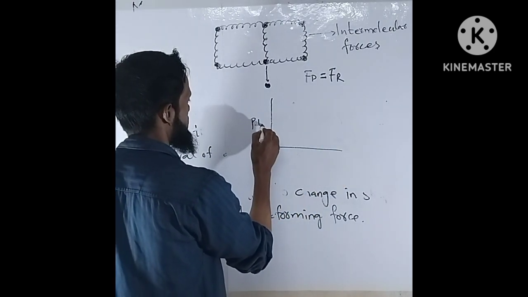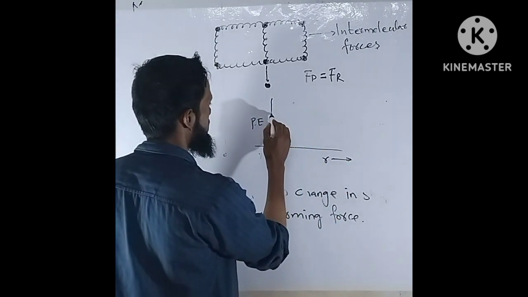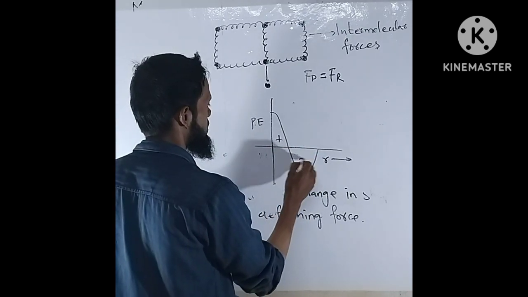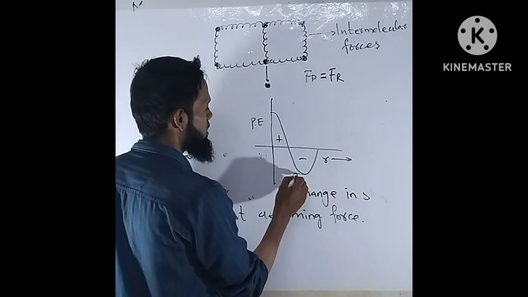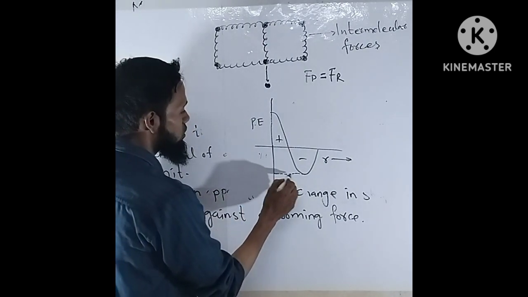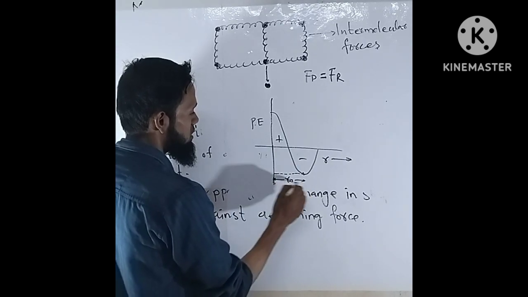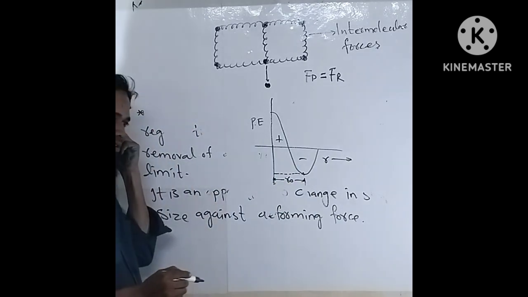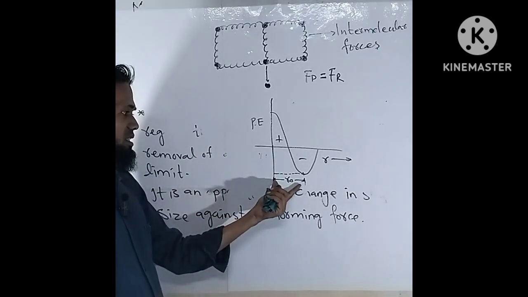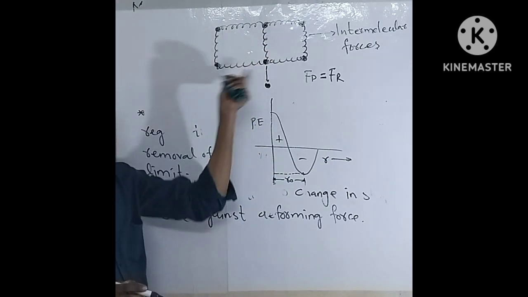So here is potential energy versus distance r. We get the graph like that. Here at this point, the potential energy will be minimum. We denote this distance as r naught. This is the distance of the minimum potential energy, the distance at which this molecular structure will be stable.